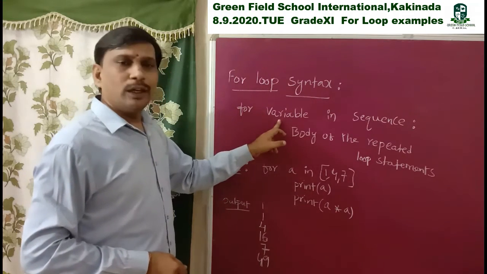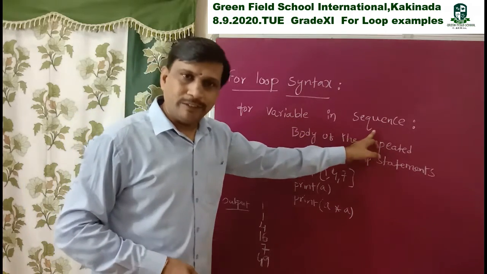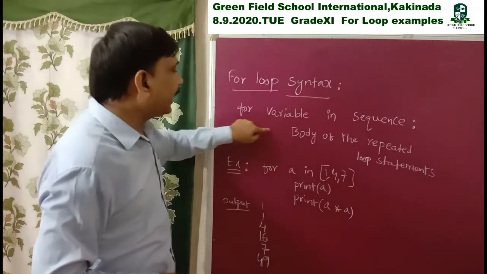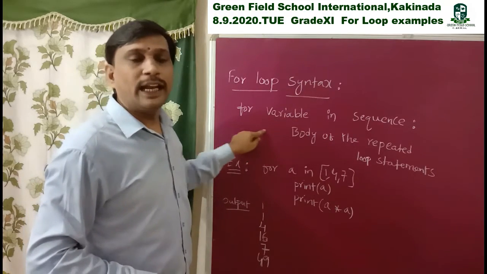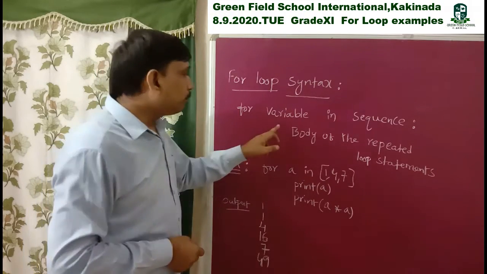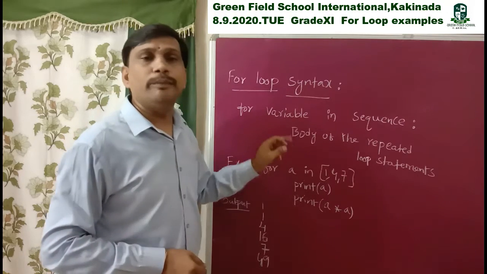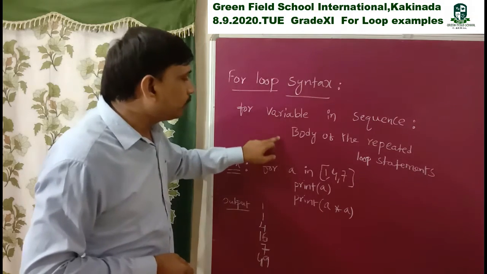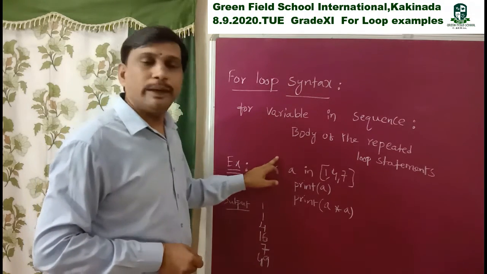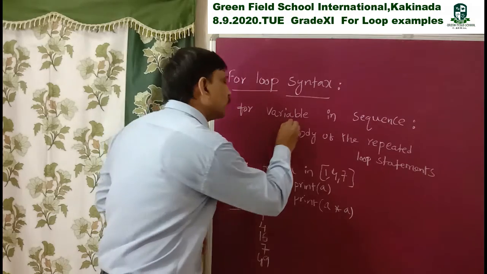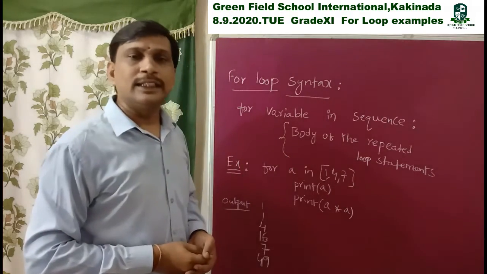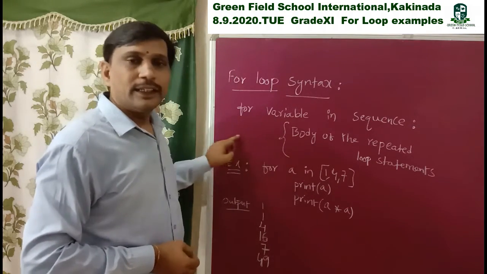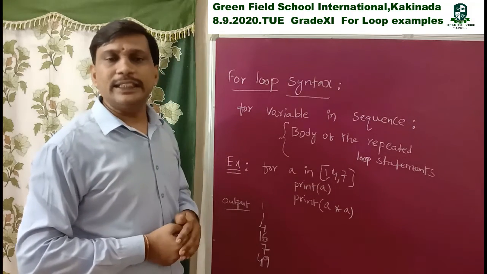Now see. So for variable, loop control variable in sequence, colon. We maintain colon here. After that we write the body of the statements, but before the body of the statements we maintain indentation. The same indentation we maintain for all the statements of the body. That's why in every line before the body of the statements we maintain indentation.